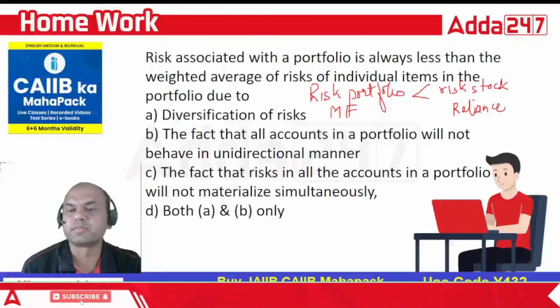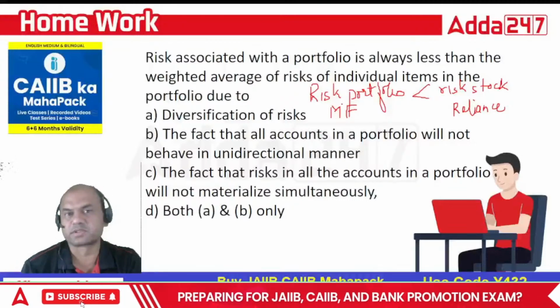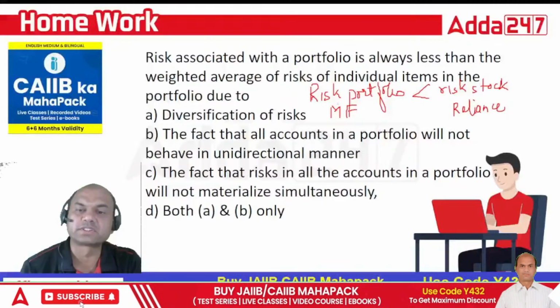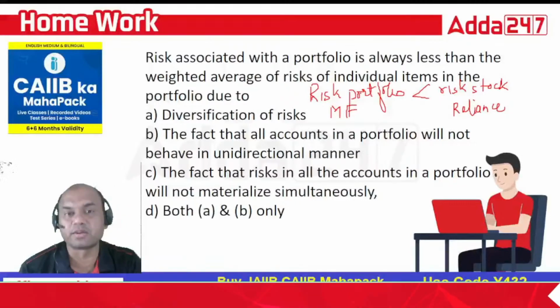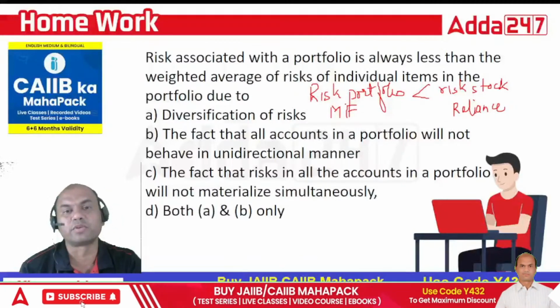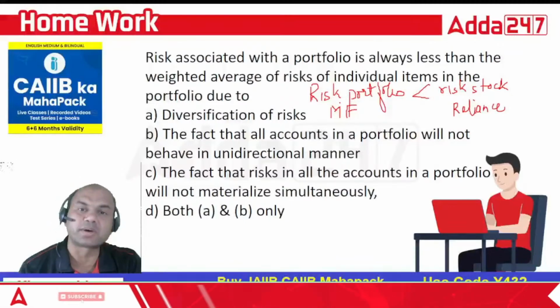The reason being, in mutual funds we have a variety of stocks. Whenever we select a portfolio, there is something called beta value, which is always checked for the portfolio. Beta value means, if some stock is going with the market, there is another stock which is going against the market.